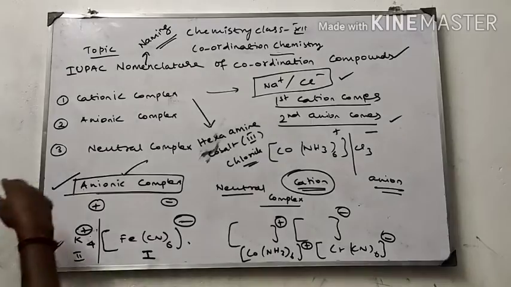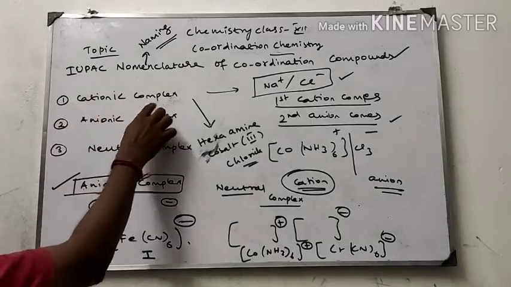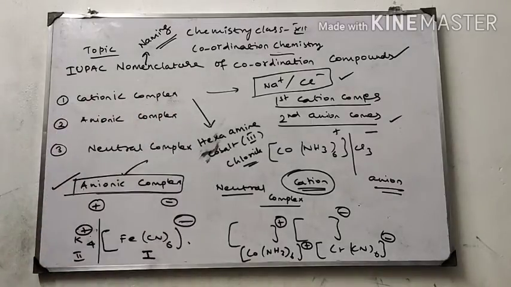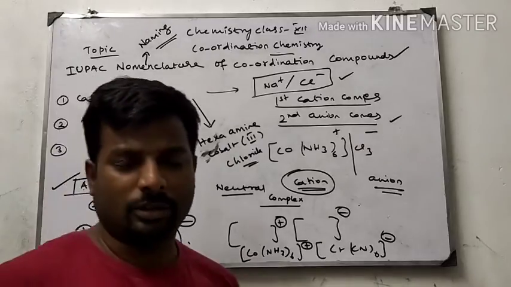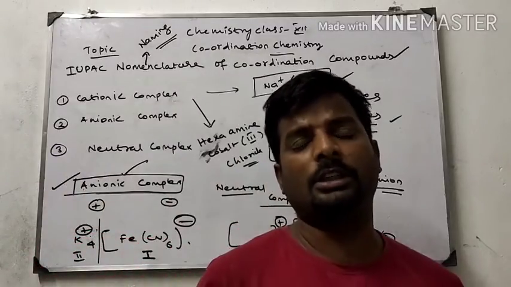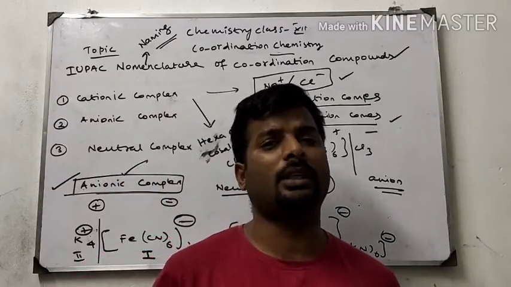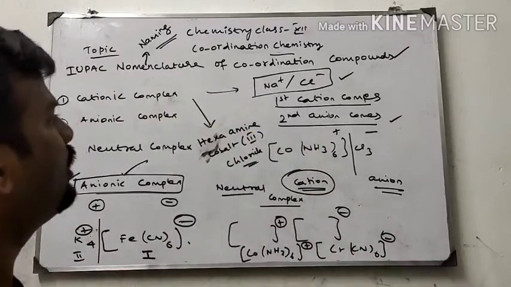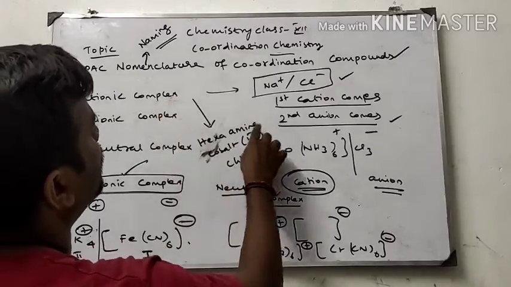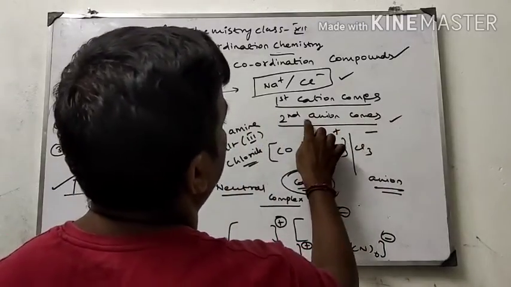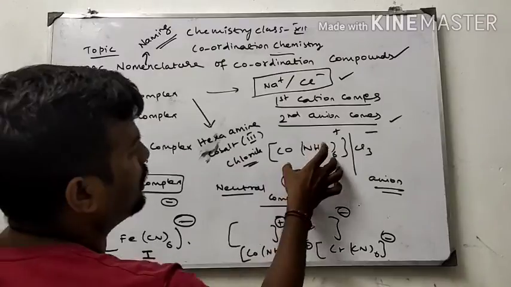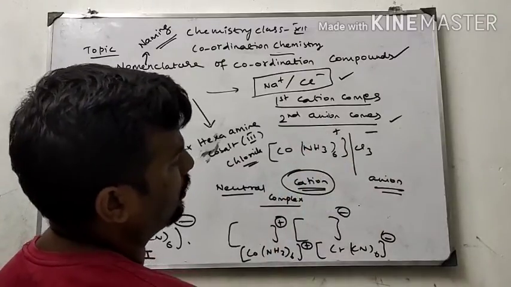Normally the coordination compound is divided into three types: cationic complex, anionic complex and neutral complex. Like a simple salt, sodium chloride contains Na plus and Cl minus, sodium plus and chloride minus. Here in a cationic complex, first the cation comes, second the anion comes. One example is this: this is a cationic part, this is an anionic part.